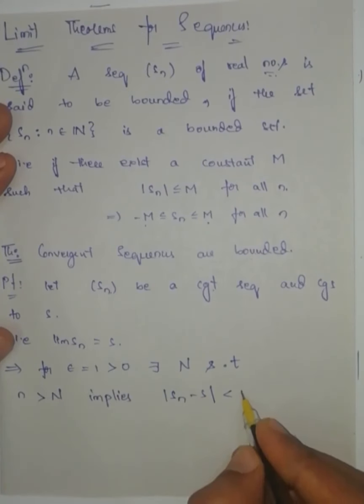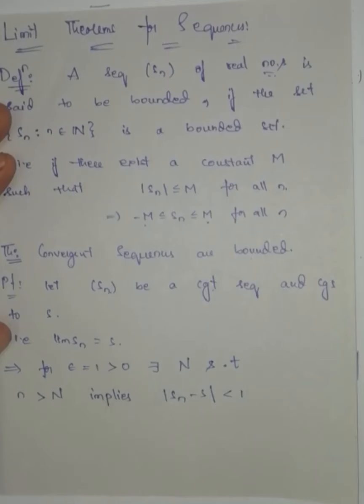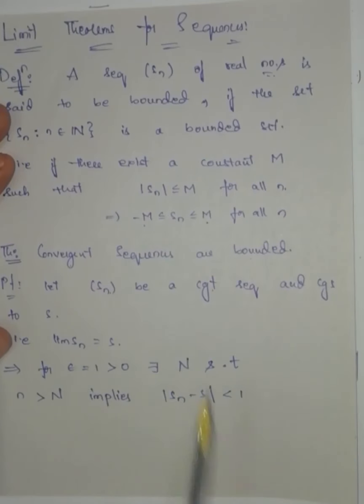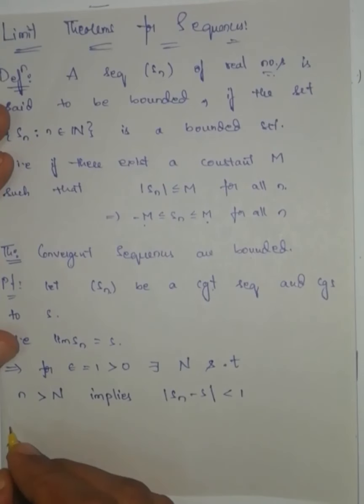I wrote just the definition, that is, for each epsilon there exists capital N. For each epsilon means I can take epsilon equal to 1 also. For epsilon equal to 1, for this epsilon there exists capital N such that after this capital N, if I take any small n, modulus of Sn minus S is less than epsilon. Epsilon I took as 1.